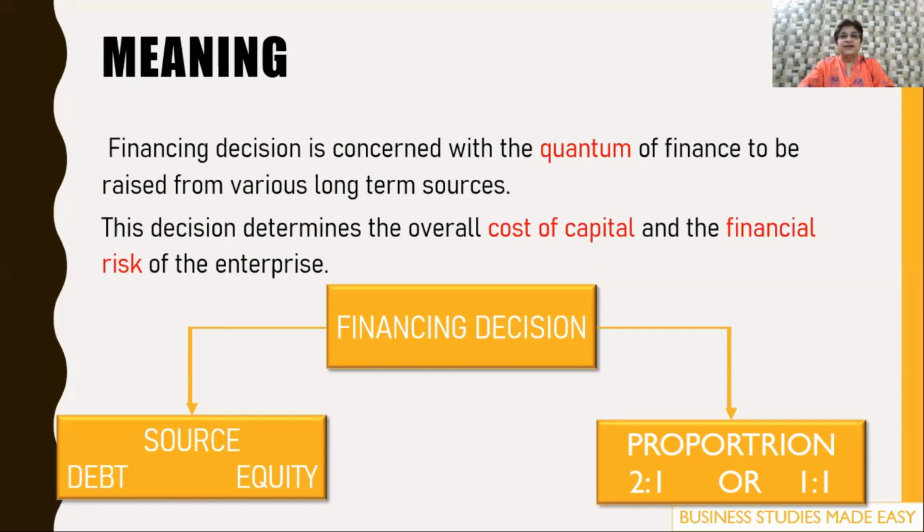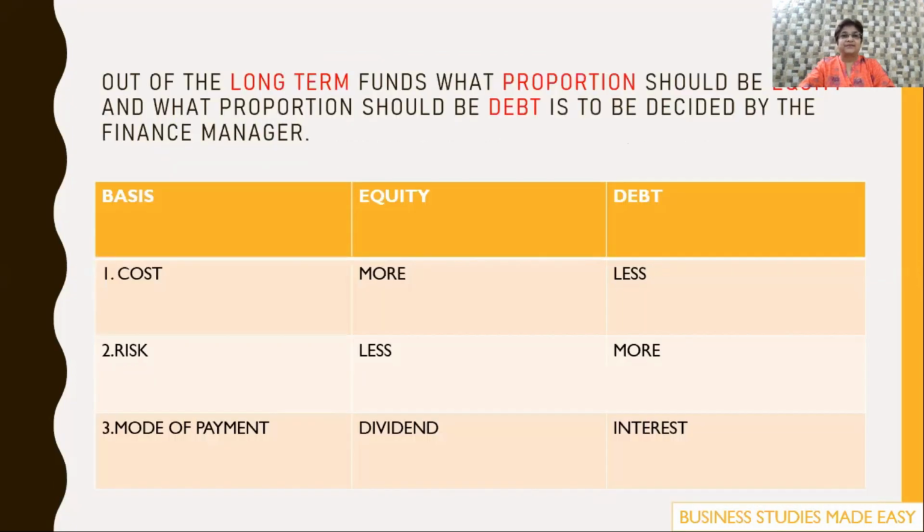Financing decision is concerned with the quantum of long-term sources. So, in financing decision, we decide the source and the proportion. Long-term sources can either be debt or equity, and proportion means what combination of debt and equity the finance manager is interested in. Is it 2:1 or 1:1 or whatever the case may be. So financing decision is basically determining the source and the proportion of long-term finance.